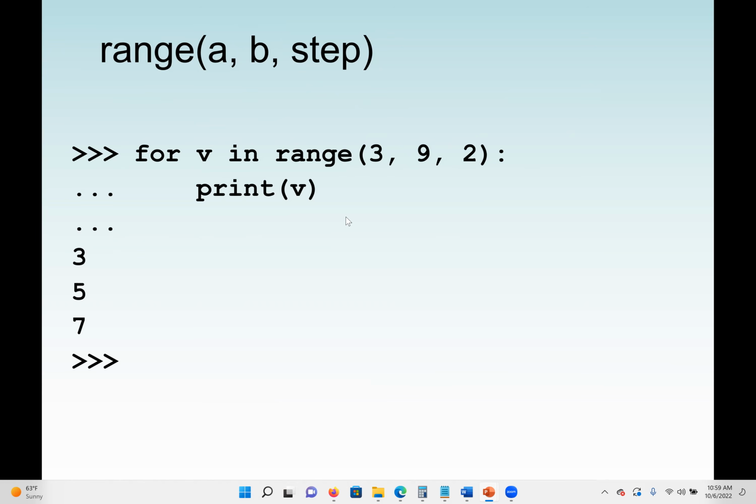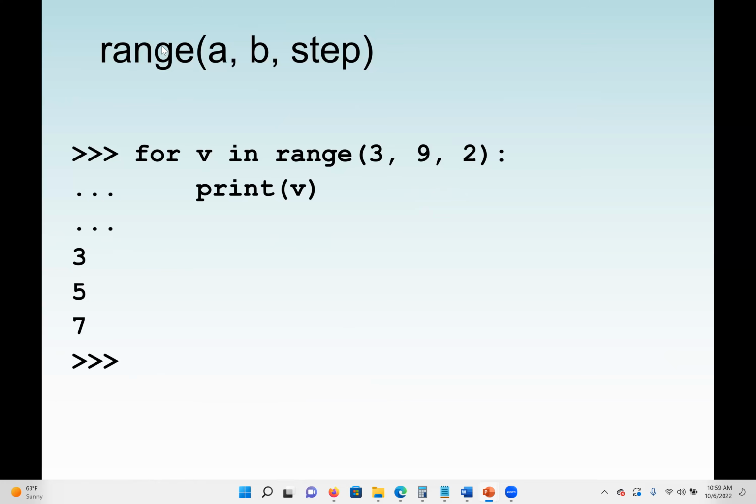Now, when we move from 7, it will be 8, 9. No, we go up to 9, so 9 cannot print. Now, if this is 11, then 9 can print. 8 cannot print because we are moving 2 steps at a time. So if we move from 3, we go 5, then 7, then 9, 11, 13, etc.